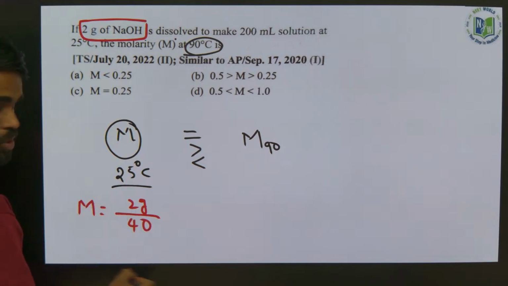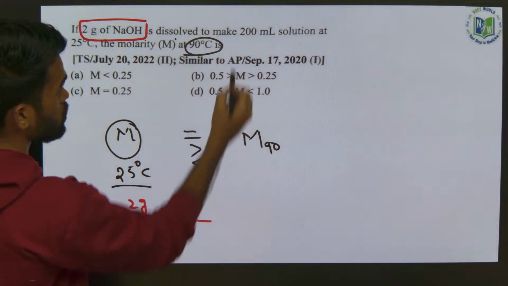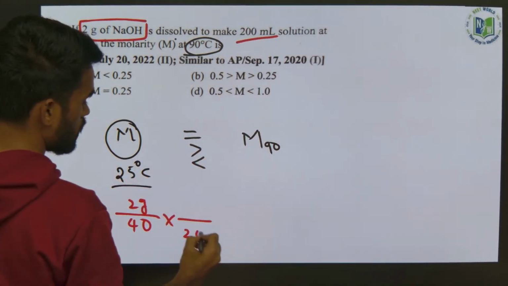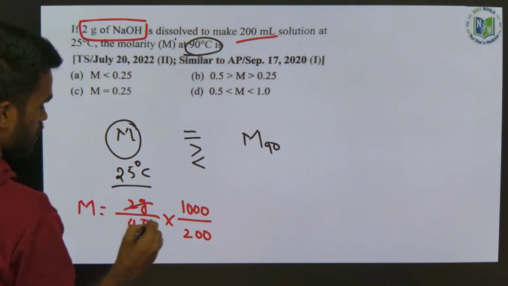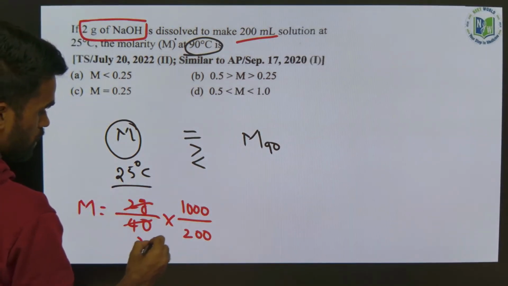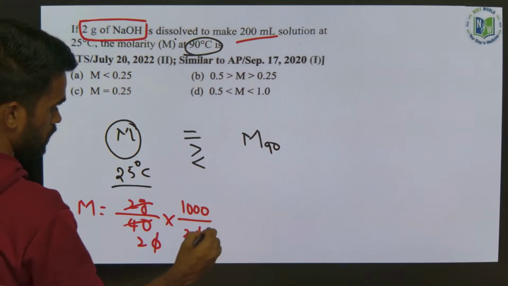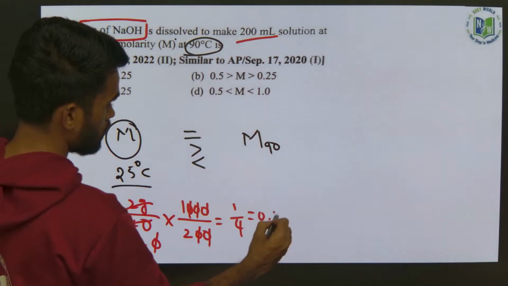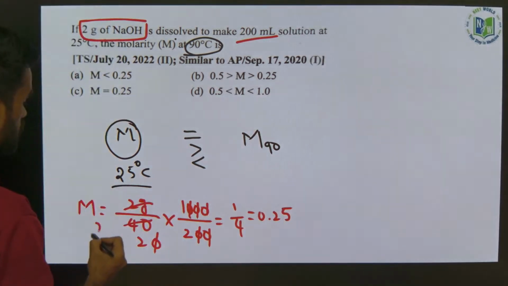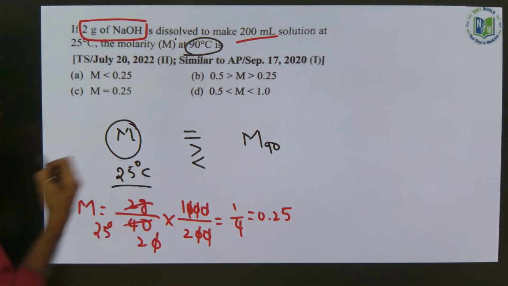We will get number of moles into what is the volume mentioned? 200 ml. So 200 in the denominator, numerator is 1000. So this will be how much? 20. Now remove these 3 zeros. So you will get 1 by 4, that is nothing but 0.25. Molarity at 25 degrees Celsius is 0.25.